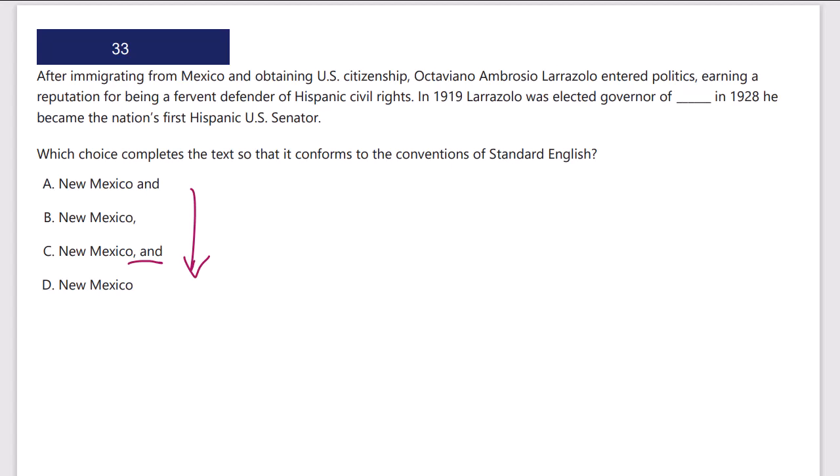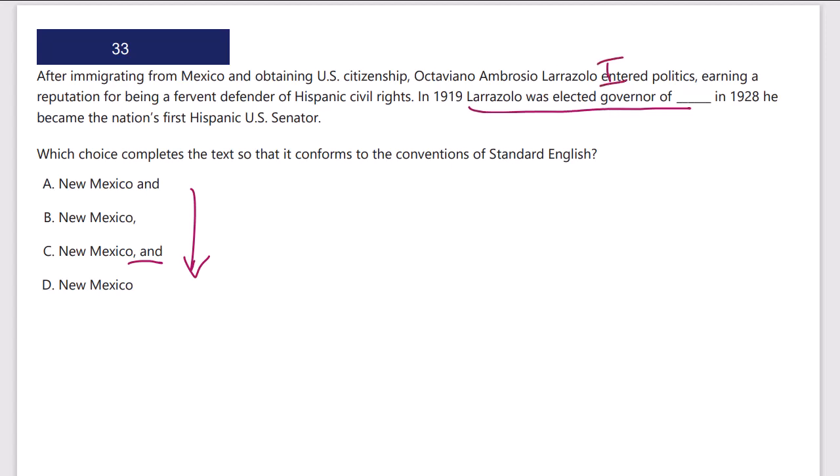After immigrating from Mexico and obtaining U.S. citizenship, such and such entered politics, earning a reputation for being a fervent defender of Hispanic civil rights. In 1919, Larrazolo was elected governor of New Mexico. And in 1928, he became the nation's first Hispanic U.S. senator. Okay, so Larrazolo was elected governor of New Mexico.